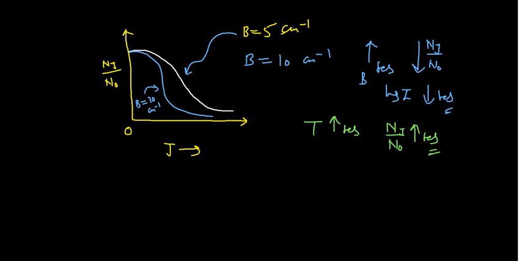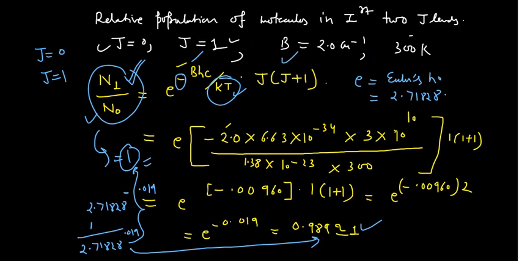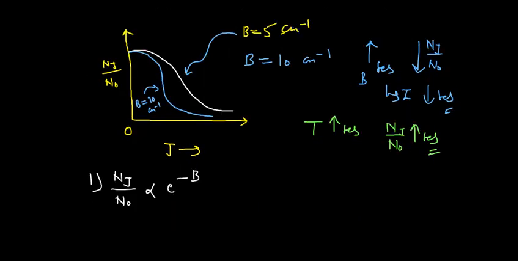So we can prove this thing. How can we prove it? Say for example, I am giving you this particular point: you have this Nj by N0, and you know this is directly proportional to e to the power of negative B from this particular expression. I am taking only this part. So if you have the value of B as 5, then you have e to the power of negative 5, and if you solve, I have given you the value of this Euler's number again, right? This was what?